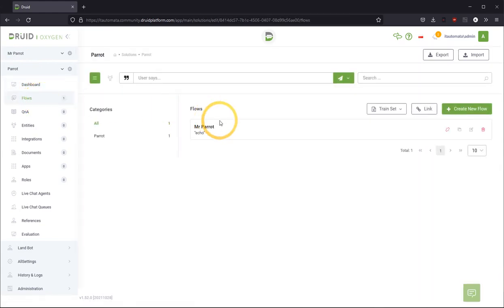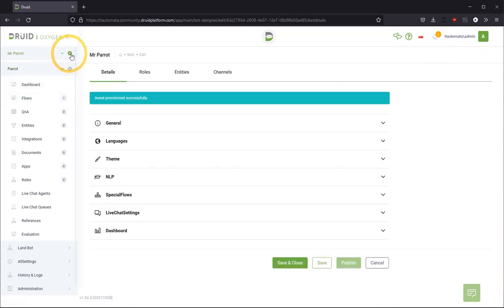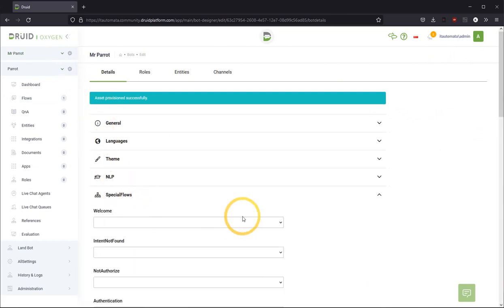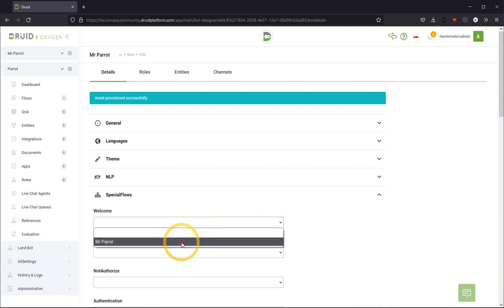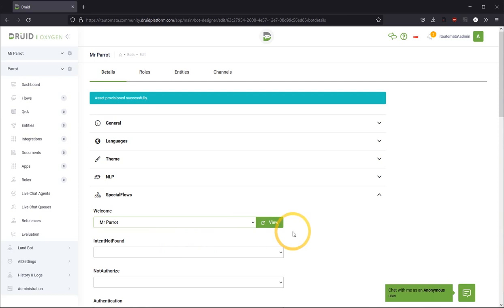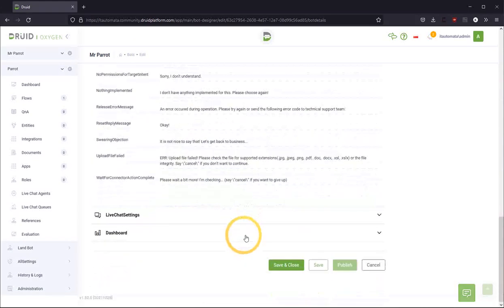Going back to flows, we've got one flow, and now we will go back to robot settings, special flows, and we have to choose the starting flow, which will be Mr. Parrot. And then save and close.